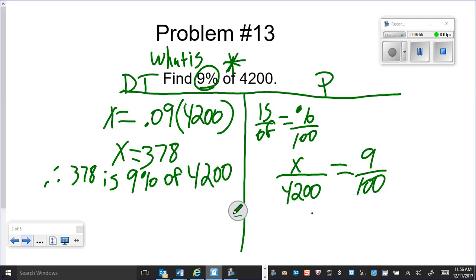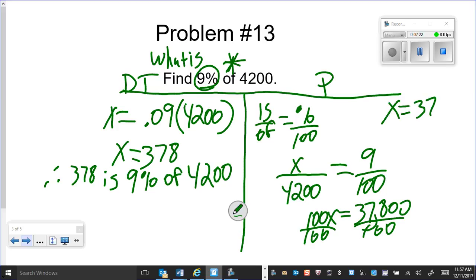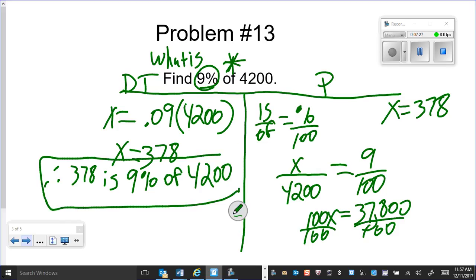Then we cross multiply, we get 100x is equal to 4,200 times 9. That's going to be 37,800. Divide each side by 100, and we get the same thing. X is equal to 378. And the same therefore statement can apply for both of these problems. All right, moving on to number 4.